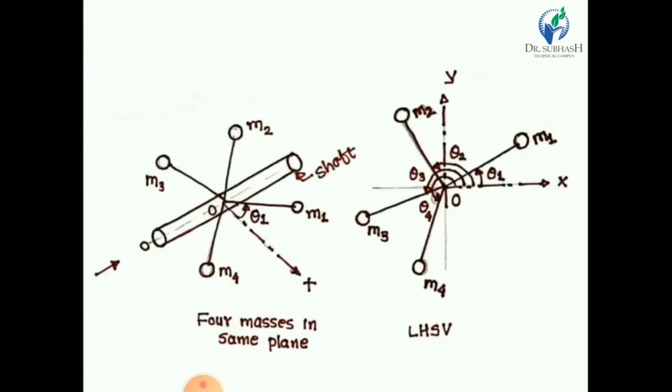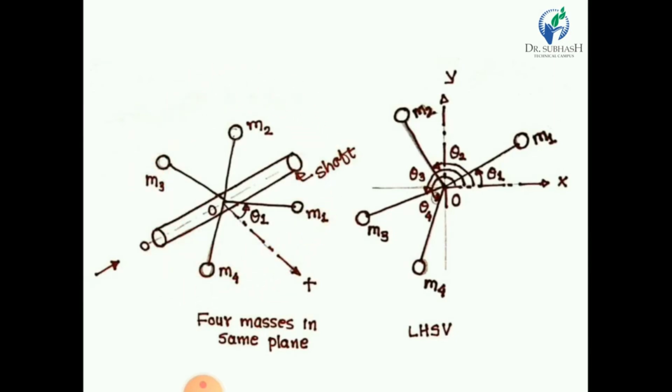Now let us understand two things. First one: here we consider four masses in the same plane. Here we consider one shaft. On this shaft there are M1, M2, M3 and M4. These four masses are rotating at some radius and at some angular position. So these four masses are rotating in a single plane.